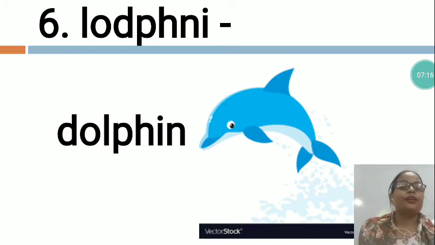This dolphin, human beings enjoy with the dolphin. And dolphins also are familiar to human beings. So which is this? This is a water animal, dolphin.